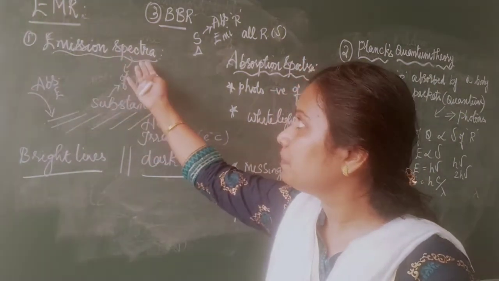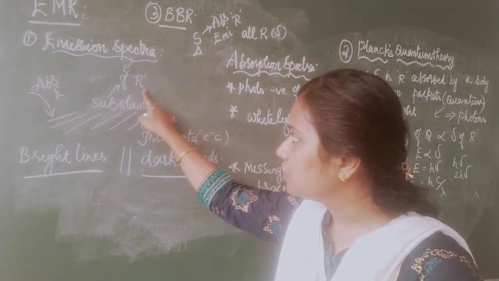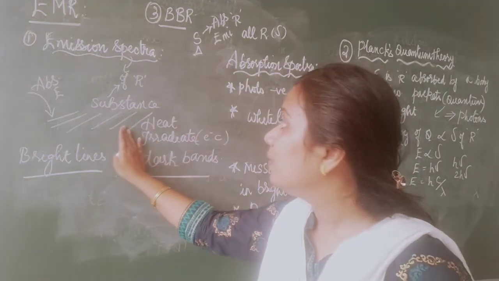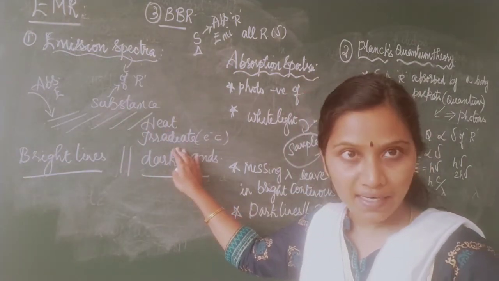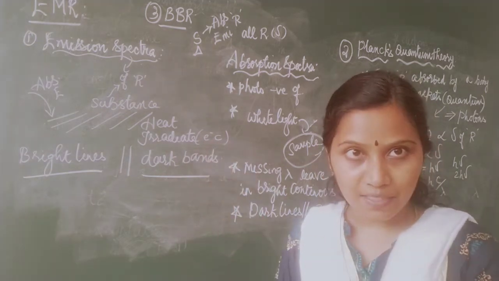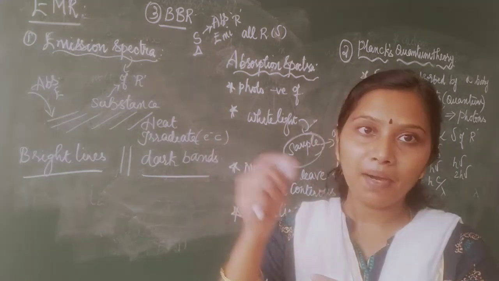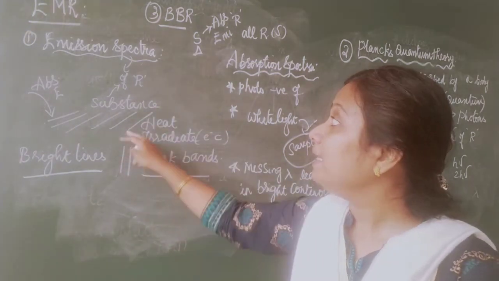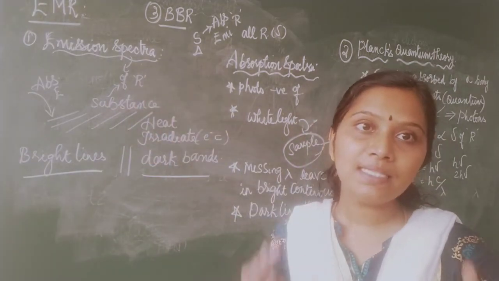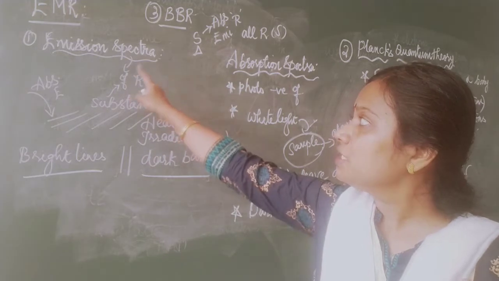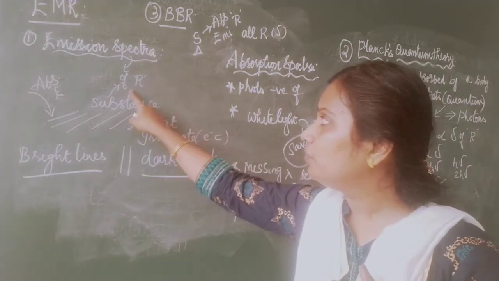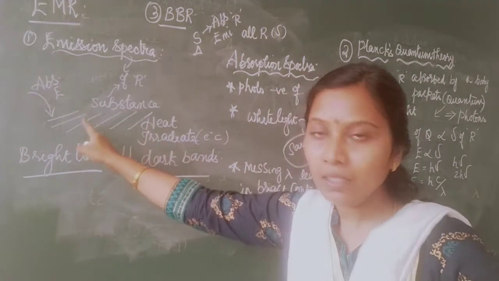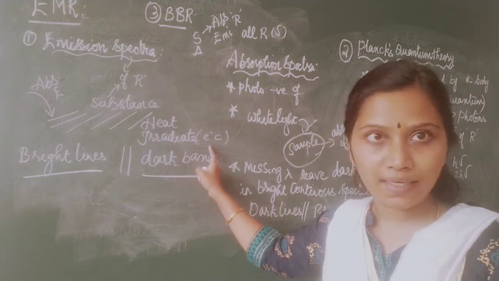What is emission spectra? Spectrum of radiations emitted by a substance, correct? When the substance is heated or irradiated, that is, passing electrical current. I have a substance, I am heating it or passing electrical current to it. So what happens? This substance absorbs energy and emits radiation. This is called emission spectra.